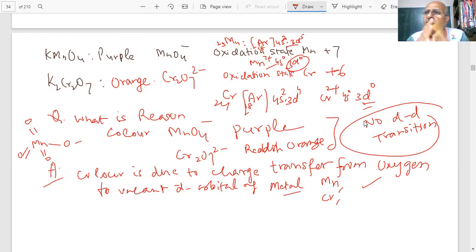What is the color of the transition elements due to, student? Sir, d-d transition. But in these cases, we have shown you there is no electron in the d orbital, so no d-d transition is possible. Then why are they highly colored, student? There is some charge transfer from the oxygen to the central metal atom, which we have shown here, manganese or chromium. This is the important point, an important question. I hope you have noted it down. That was the reason we tried to show you, student.